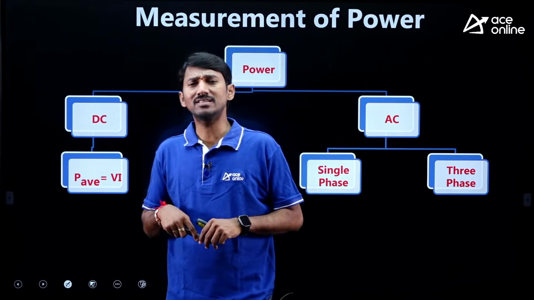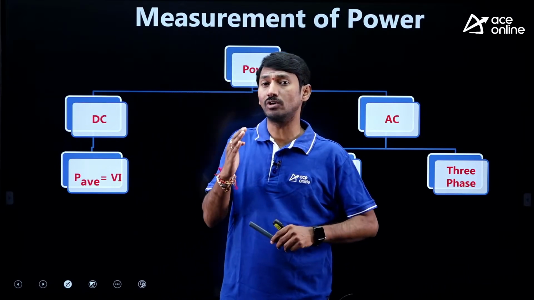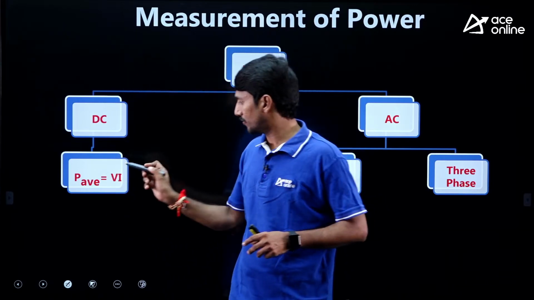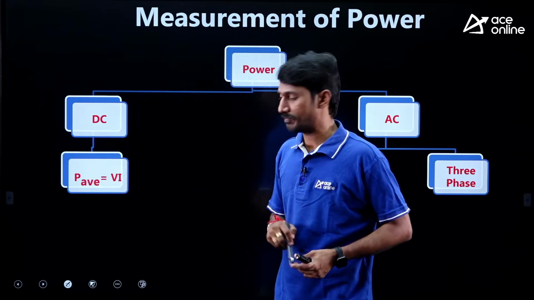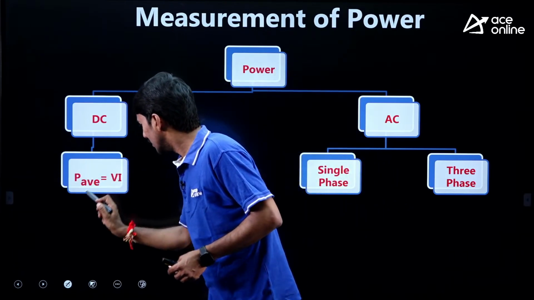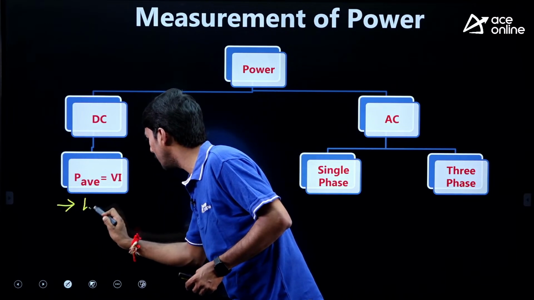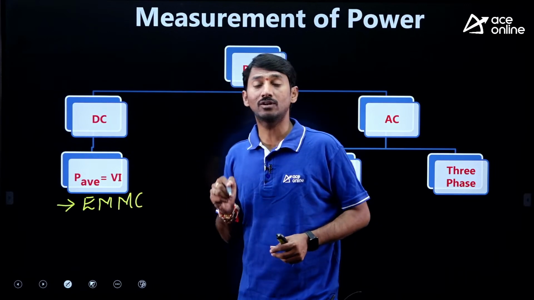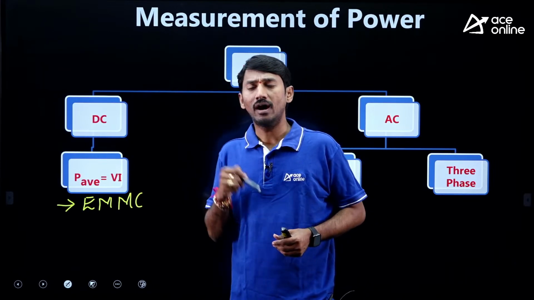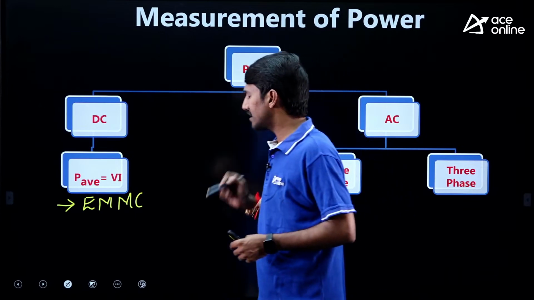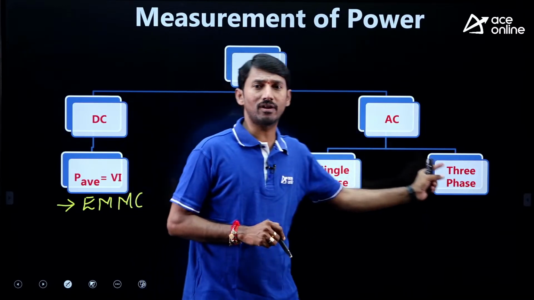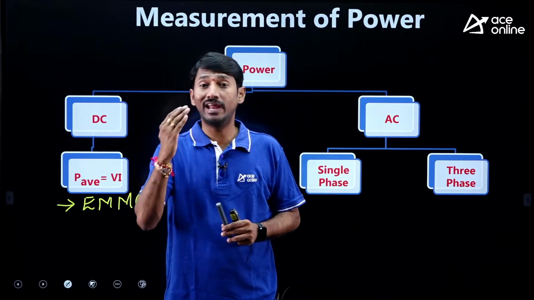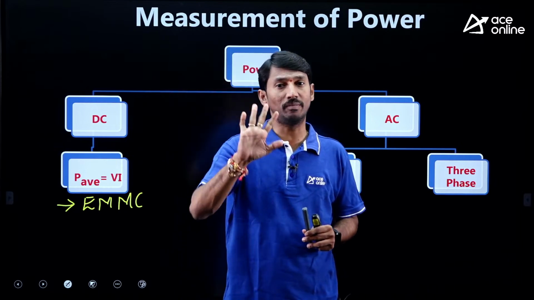In DC power, what is the general formula? P is equal to V into I. P average is equal to V into I. Now, this power can be measured by which device? An EMMC device, that is the electrodynamometer wattmeter. In the same way, AC power can also be measured by an AC electrodynamometer wattmeter.